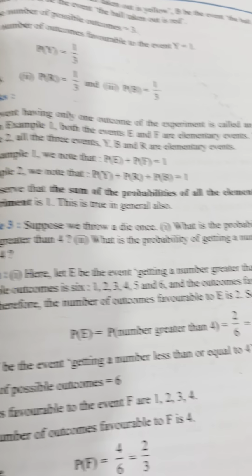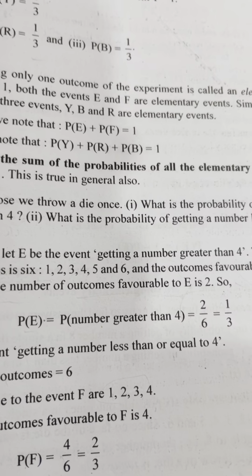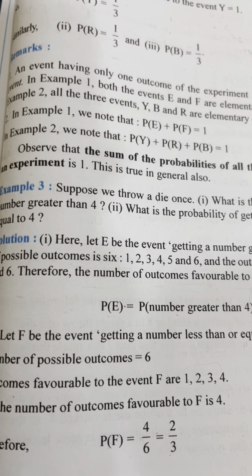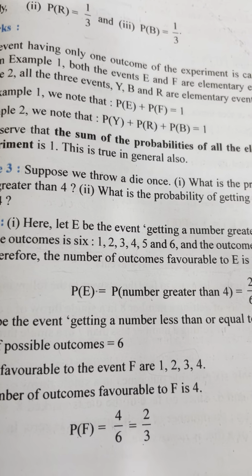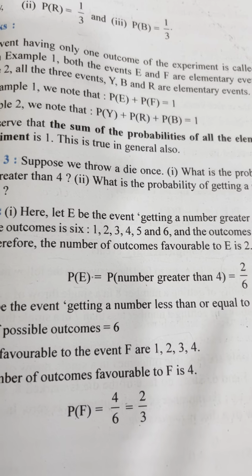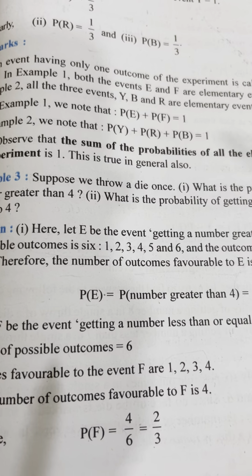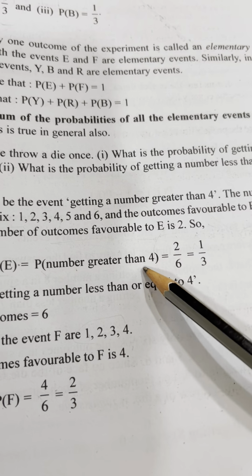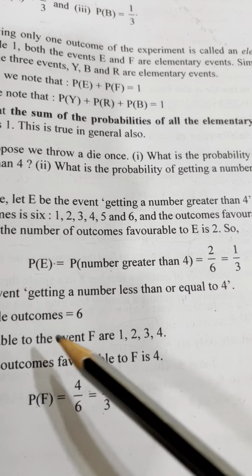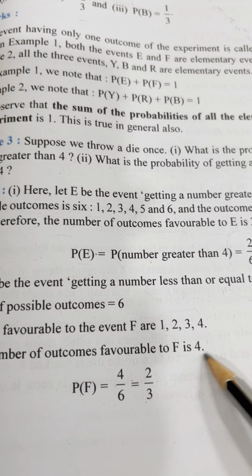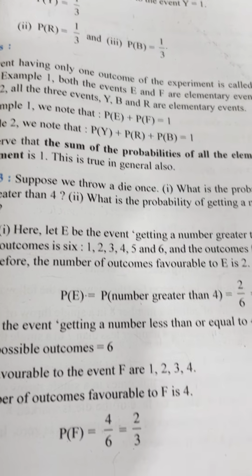Now example 3. Suppose we throw a die once. What is the probability of getting a number greater than 4? Now when you throw a die, you get 6 possible outcomes. So how many numbers will come greater than 4? 2. Okay. What is the probability of getting a number less than or equal to 4? 1, 2, 3, 4, right? Let us start. P(E), number greater than 4, 2 upon 6. Did you understand? Number less than or equal to 4: 1, 2, 3, 4. There are total 4. 4 upon 6 gives you 2 upon 3.